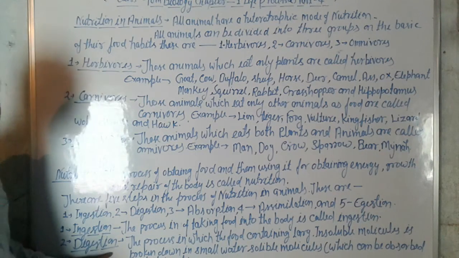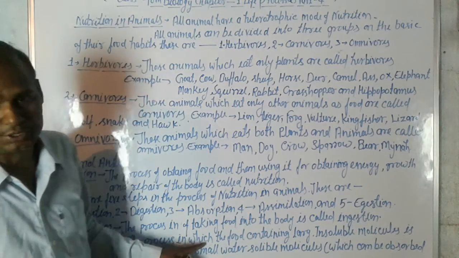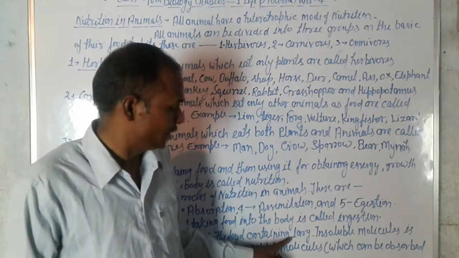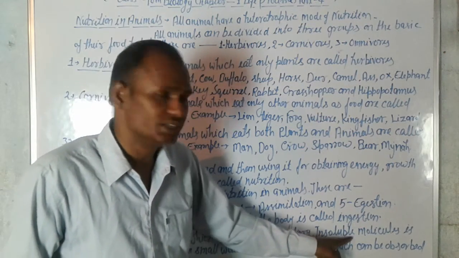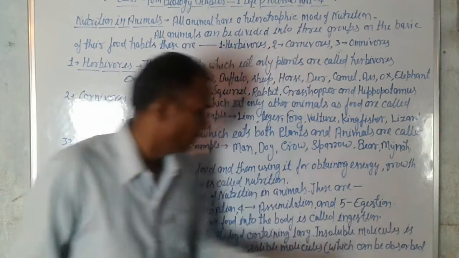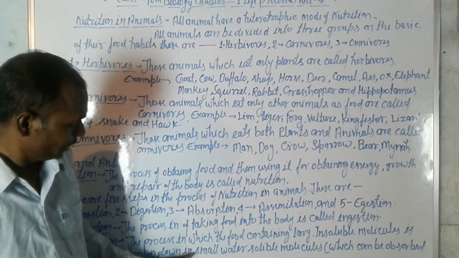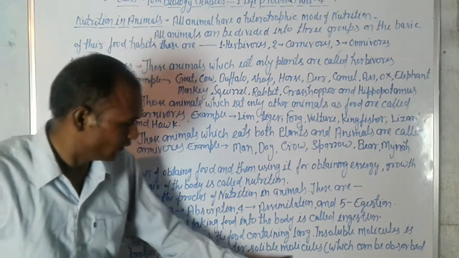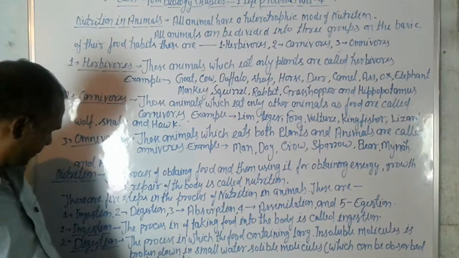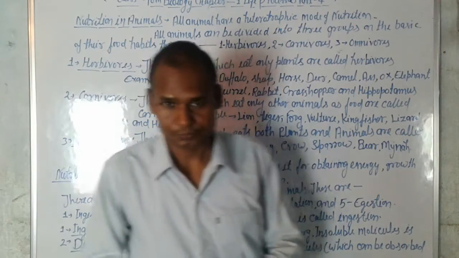Again we discuss digestion. What is digestion? The process in which food containing large insoluble molecules is broken down into small water soluble molecules which can be absorbed by the body is called digestion.